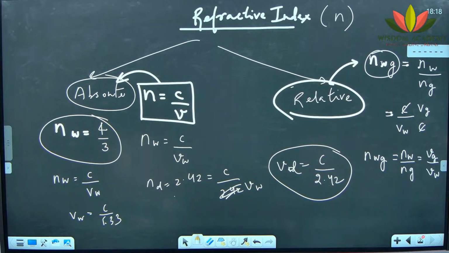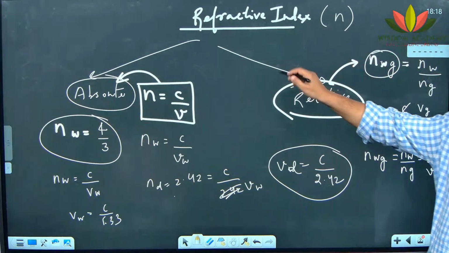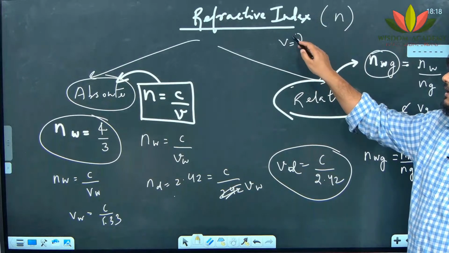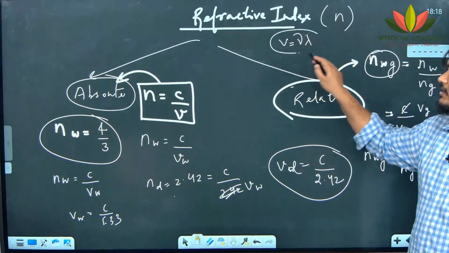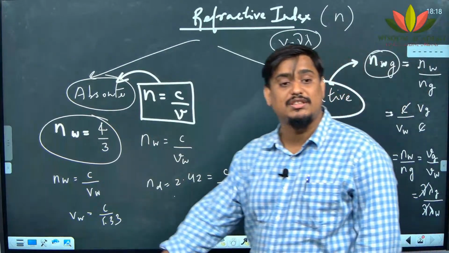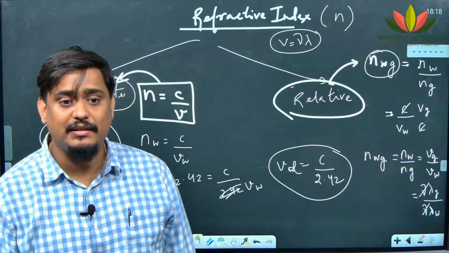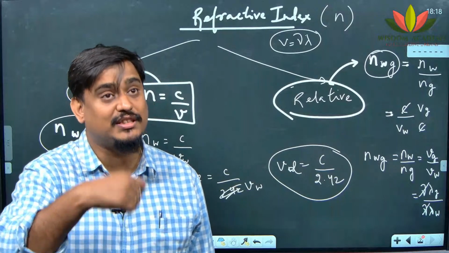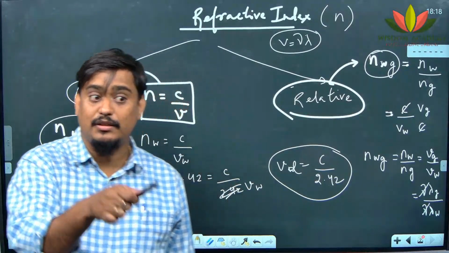One more thing I will tell you. You know that in sound in 9th you studied, V is equal to nu lambda. You remember this? Velocity is equal to frequency into wavelength. From here board questions are coming. So, I can write V as nu lambda G by nu lambda water. Nu gets cancelled because nu is frequency. Frequency is source dependent, but wavelength is medium dependent.